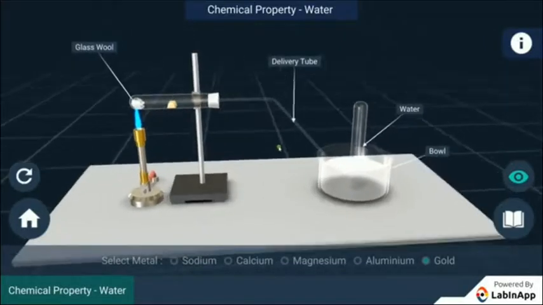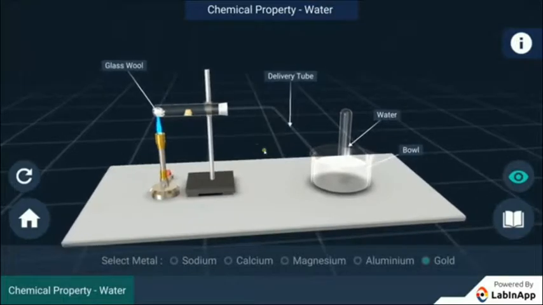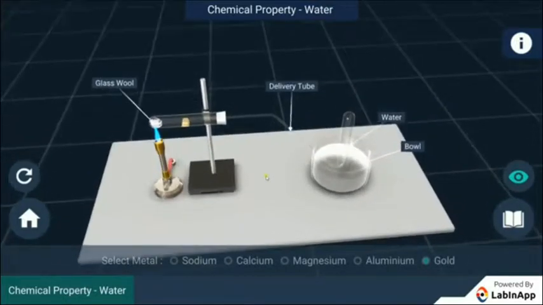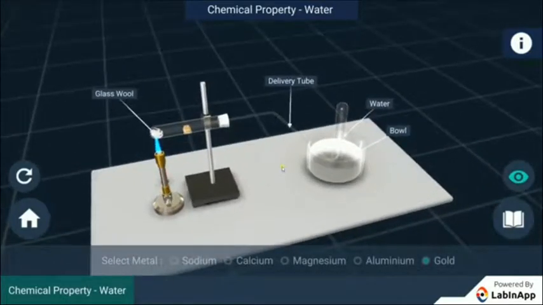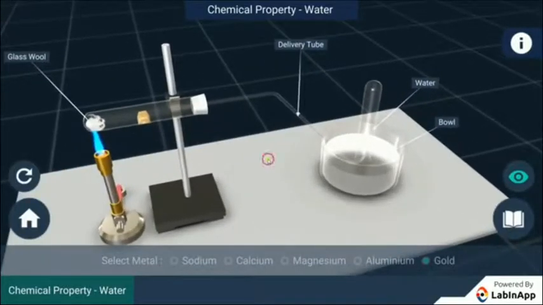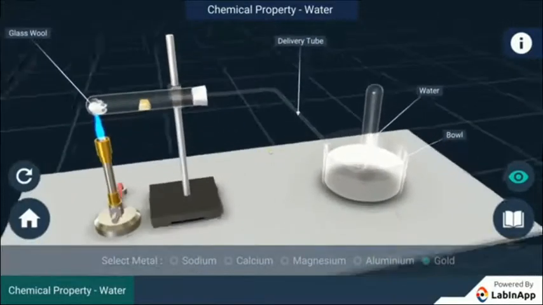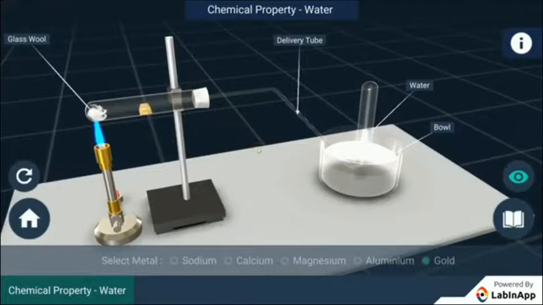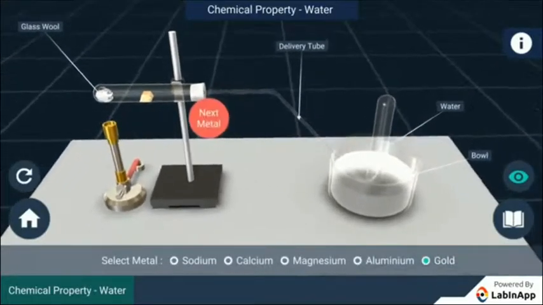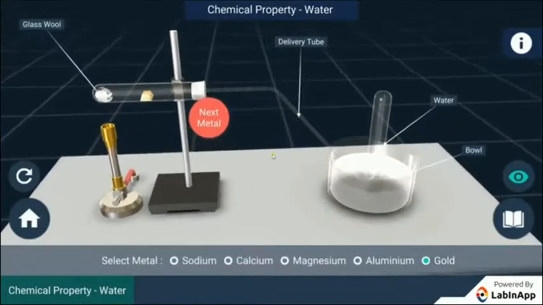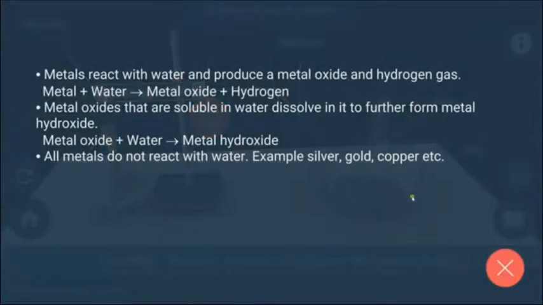And pass the steam over the gold. Do you find any changes, students? No, we don't find. So with this, what we can say, it may be the lead, copper, silver or gold, they do not react with the water at all. Means in any condition they won't react. All metals do not react with water. Example, silver, gold, copper, etc.